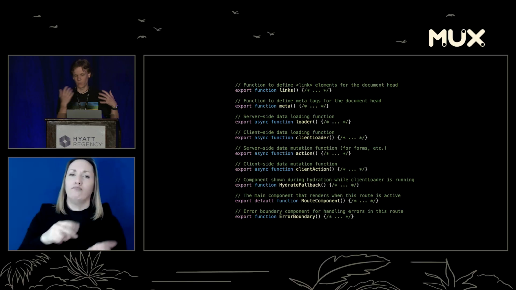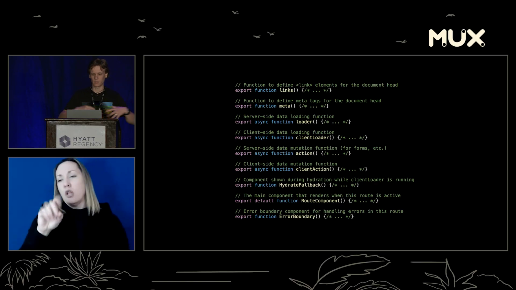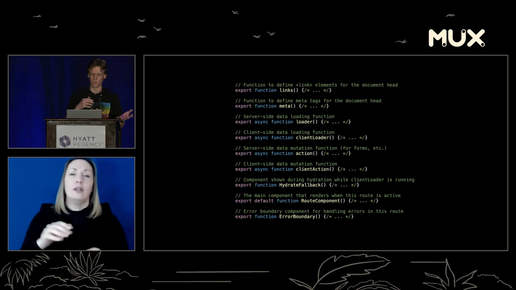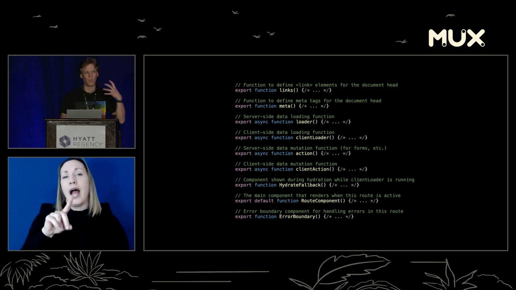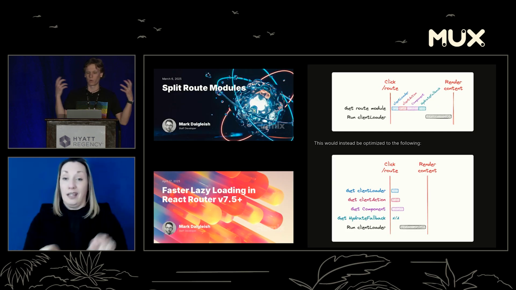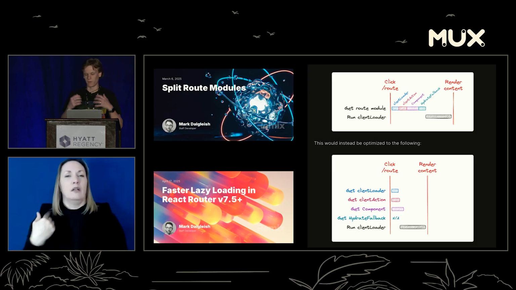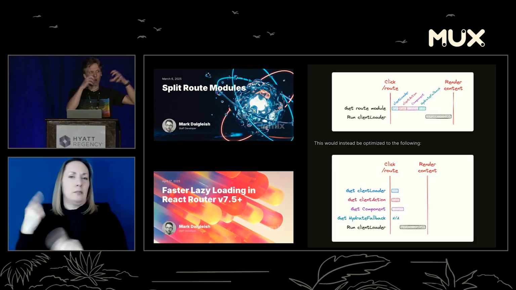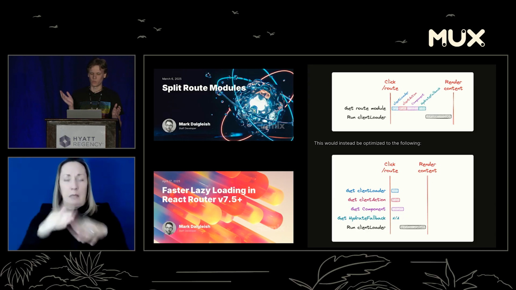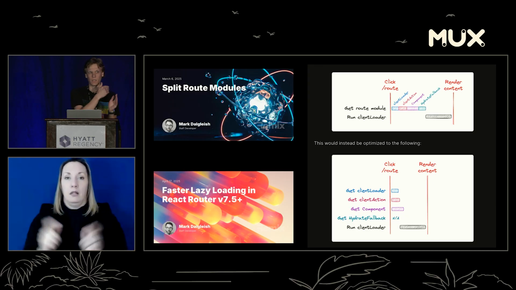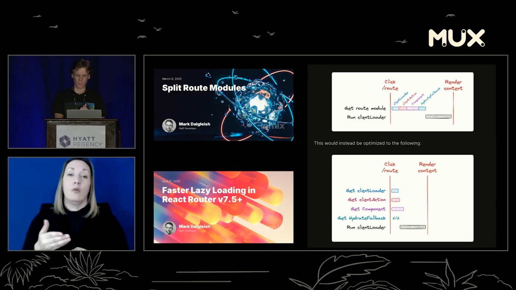You can export things like loaders and then client loaders that run on the client, your hydrate fallback, which runs before hydration has happened. You have all these different things, and we've even gone so far as to add even more and more code splitting to these. So this is a lot of work that Mark Dalgleish has been working on on our team, of taking all of that route module and splitting up all those little pieces into smaller chunks so you can load stuff in parallel, and before you actually need it, you can start running your loaders as soon as you need to.